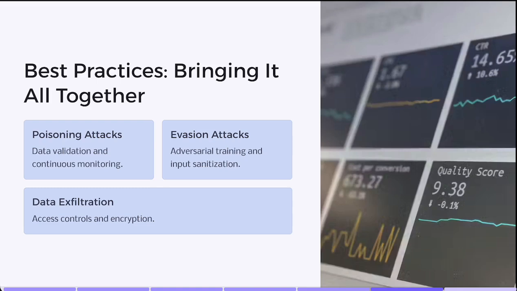So to bring it all together and to recap, Gen AI data is vulnerable to poisoning attacks, evasion attacks, and data exfiltration. Key defenses include data validation, adversarial training, and access controls, along with continuous monitoring. Adopting a layered security approach helps ensure your AI models remain trustworthy and robust in the face of evolving threats.